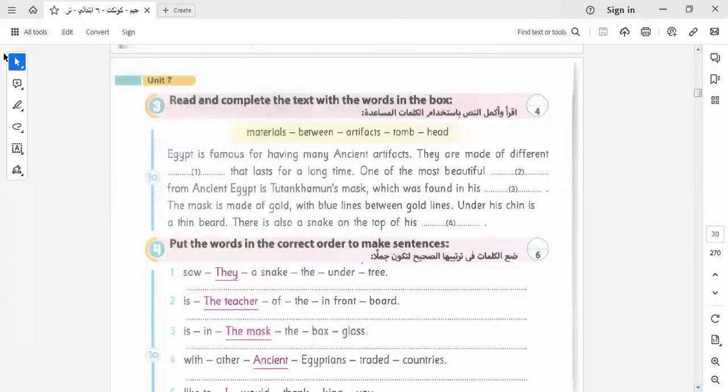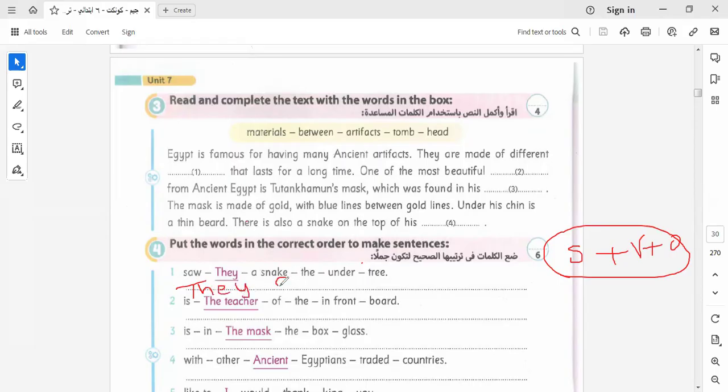I will answer two of them, and I will leave the rest for you to do by yourself. Here is subject plus verb plus object. All of us know this rule, and I have told this rule several times. It's not difficult. When we make this question, we must write subject, verb, object to answer it. Let's practice with this sentence.